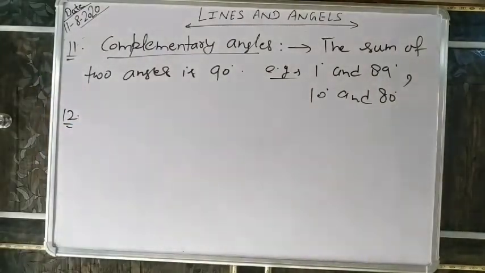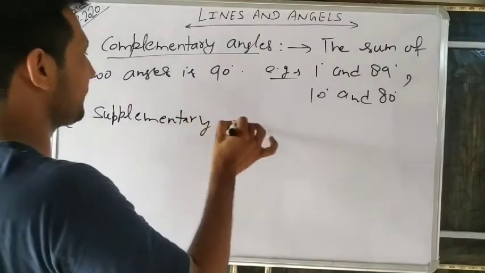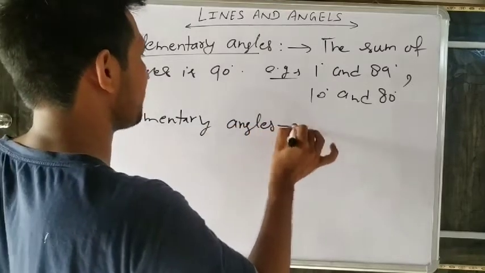Same as this are supplementary angles. What are supplementary angles? This one also we already discussed in 8th class.